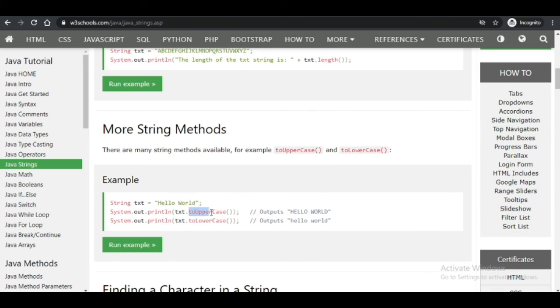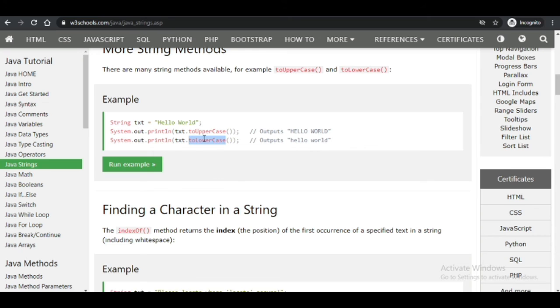Now toUpperCase and toLowerCase, these are all methods. Like text.toUpperCase. Don't forget to use camel casing. This is called camel casing: T is small, U and C are capital. The output is going to be HELLO WORLD, all capital. Now for lowercase, it is hello world, all small. Basically this is the text, and we are changing it to this.